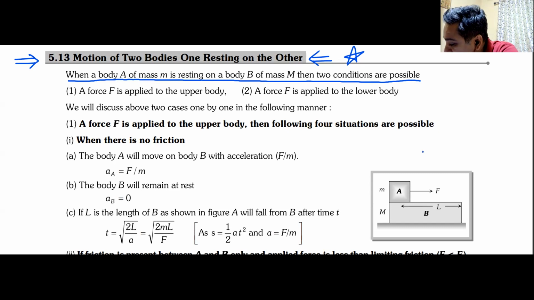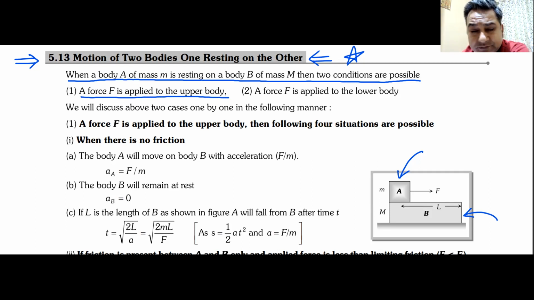So this is a smaller body of mass small m. You can call them M1, M2, doesn't matter. This is a larger body of mass capital M. Now, you can apply force on these two bodies in two different ways. Obviously, you can apply a force F on the upper body, body A. Then you can apply a force on the lower body, which is body B.